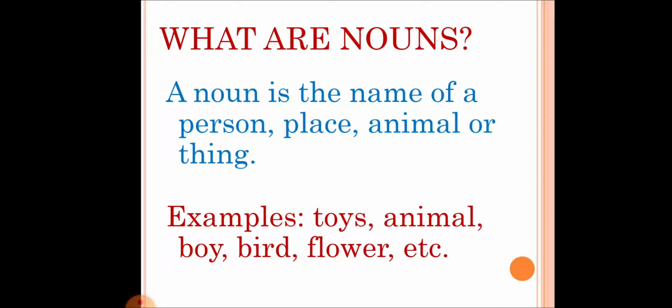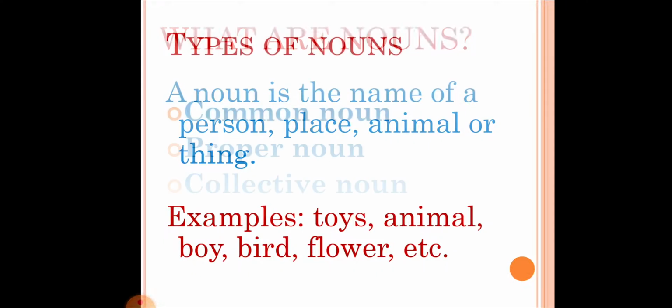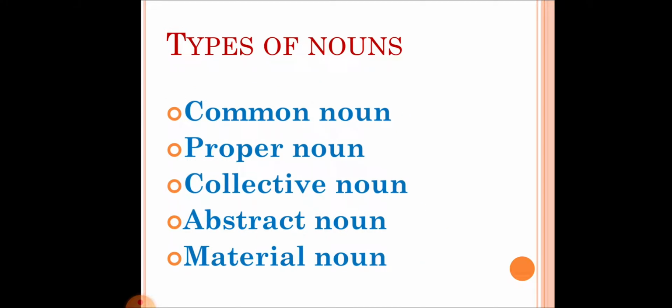Some examples of nouns are toys, animals, boy or girl, bird, flower, etc. Let us list down some of the nouns. There are different types of nouns: common noun, proper noun, collective noun, abstract noun, and material noun.